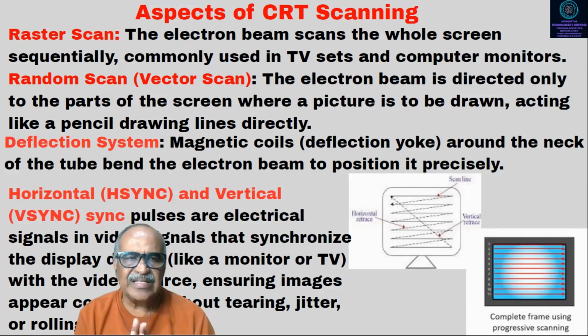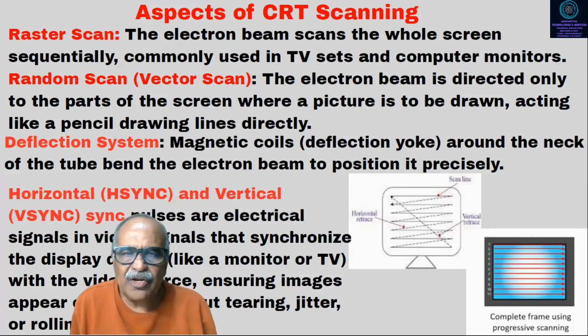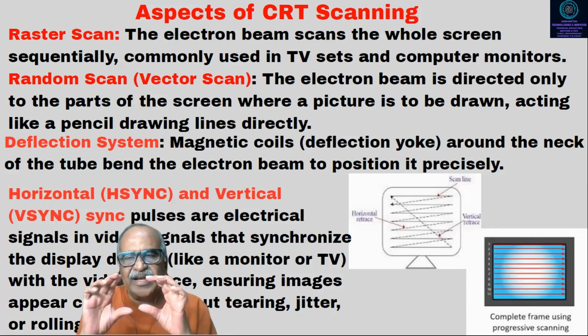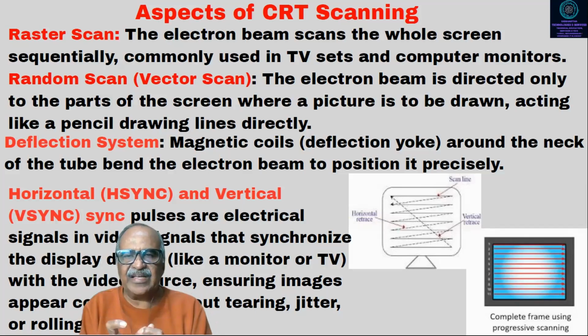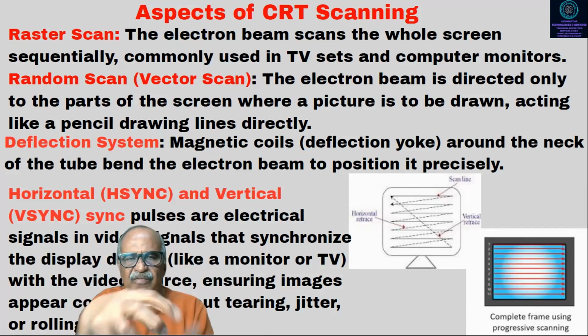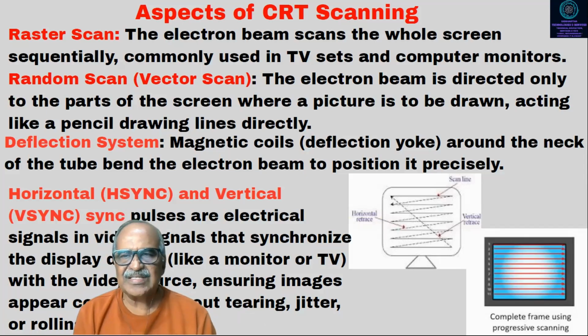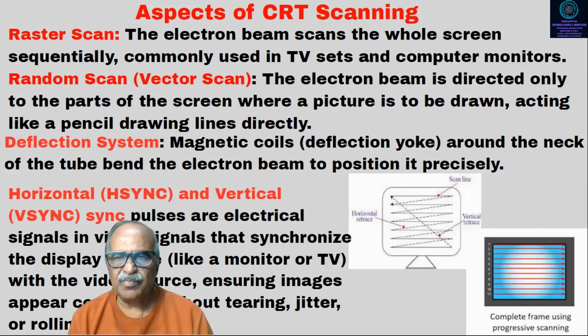Right, now we will study something called the deflection system. This is also very important. There are magnetic coils, the deflection coil, which we also call the yoke coil. On the neck of the picture tube or the CRT, there will be a deflection coil. Horizontal and vertical coils will be there so that they pull the beam on both sides to form a picture. That is nothing but what we call a scan. Around the neck of the picture tube, they bend the electron beam to position it precisely. You have to remember that correctly.